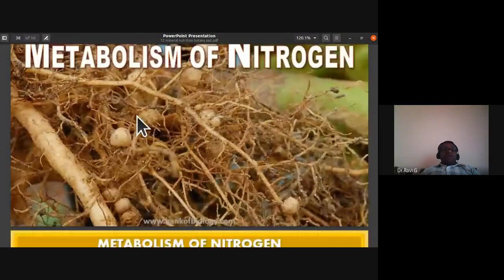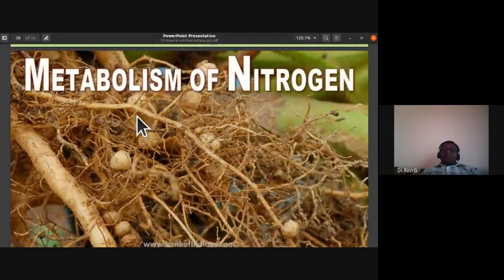The metabolism of nitrogen is the next topic that we had discussed, and the backdrop slide I showed you is root nodules in leguminous plants. You can notice the swollen structures. When you take a dissection of it, you find the Rhizobium bacteria present here. So they help in fixing the atmospheric nitrogen as ammonium ions.